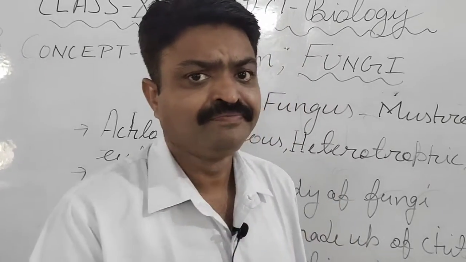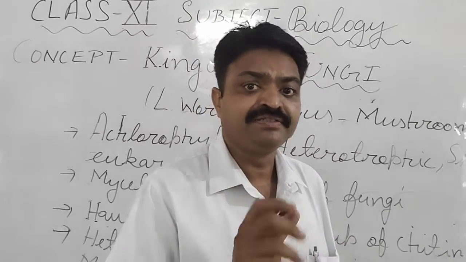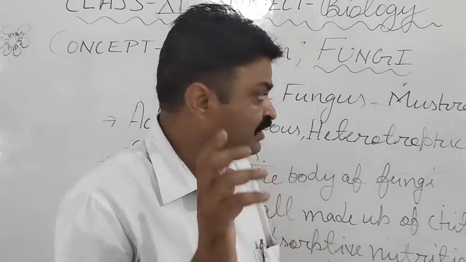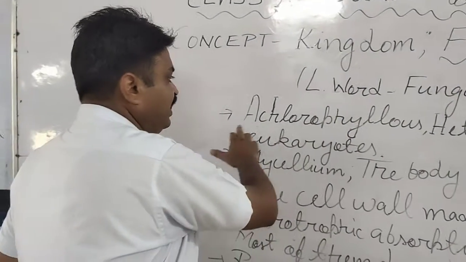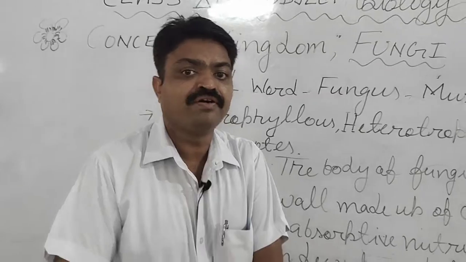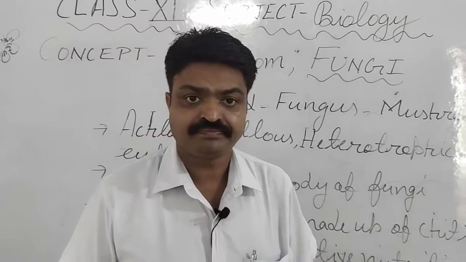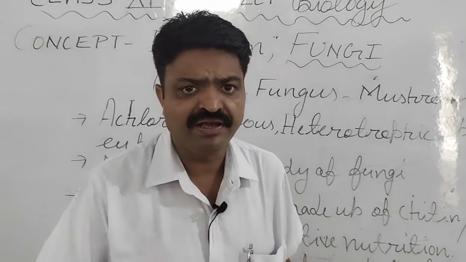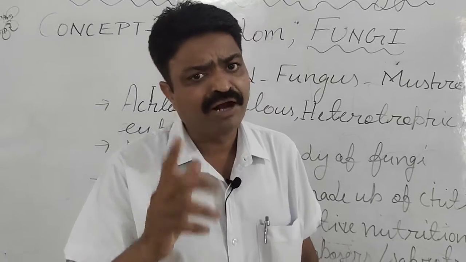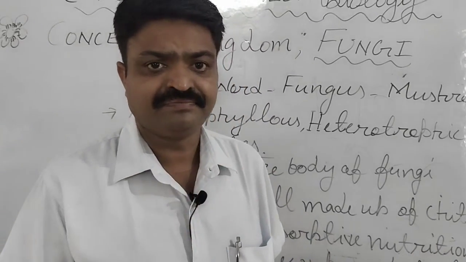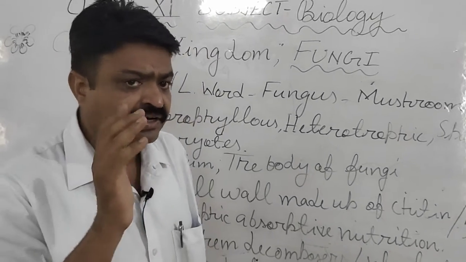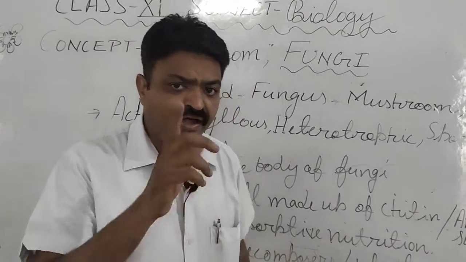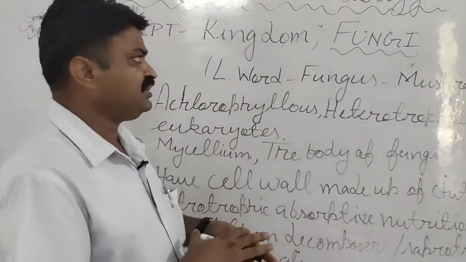Kingdom Fungi. And what is the fungi? Fungi is the group of living organisms that are generally achlorophyllous. Achlorophyllous means they don't contain chlorophyll in them, and generally what type of appearance they have? Dark black or brownish or reddish appearance, and they are generally heterotrophic organisms.